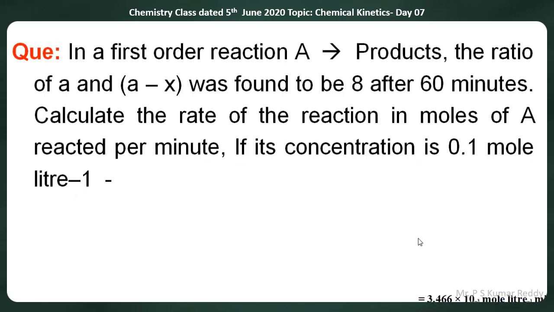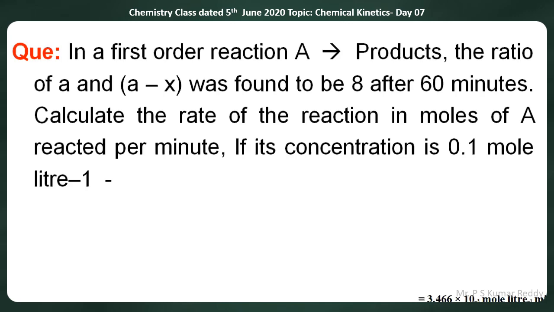In a first order reaction, A gives rise to products. The ratio of A and A minus X was found to be 8 after 60 minutes. Calculate the rate of reaction in moles of A reacted per minute, if its concentration is 0.1 moles per liter.